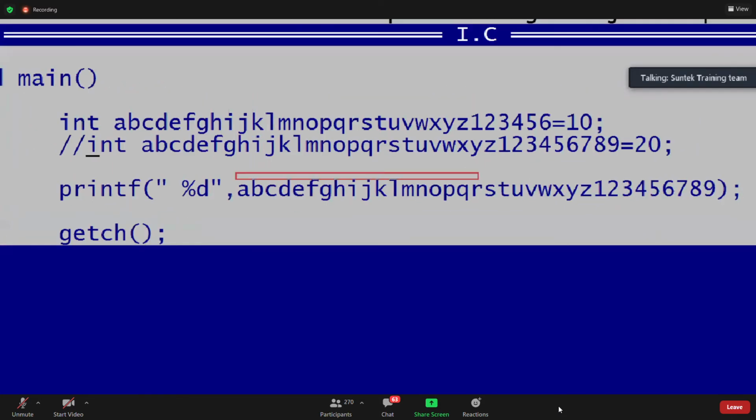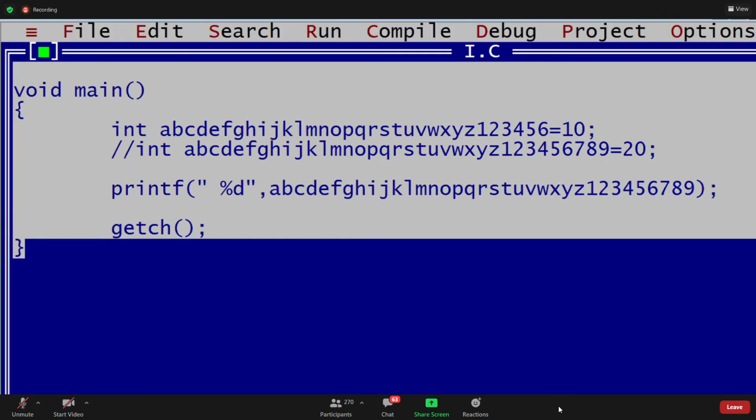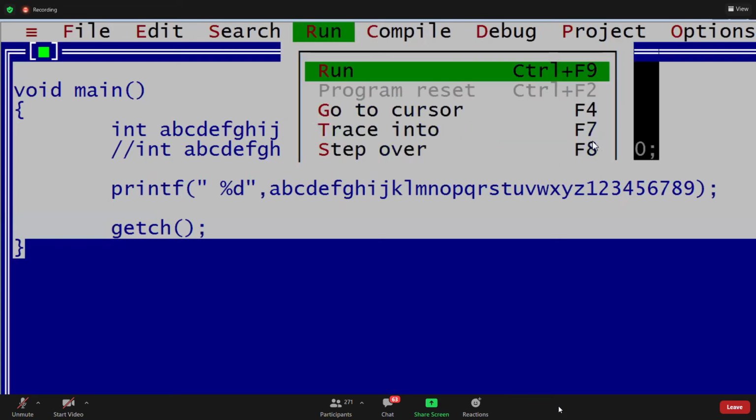If in that int also we add 789, sir, then it will not take it? No, if you write 7, here also if you take 7, 8, 9, it won't take till 7, 8, 9. It takes till 6 only.